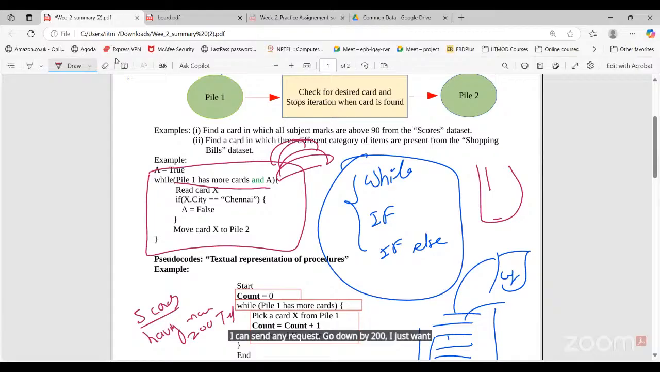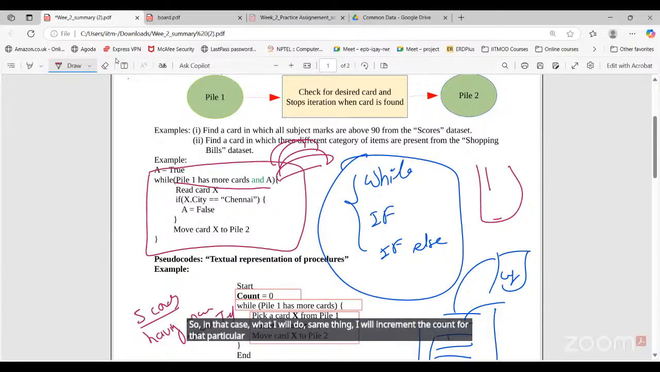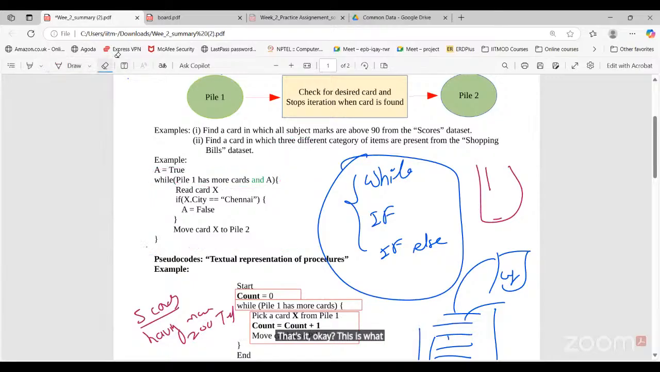For example, less than 30th of April. So 5 students born between January and April. I just want those cards, it doesn't matter. So in that case, what I will do, same thing: I will increment the count for that particular date of birth. Then I will set A is less than 5. That's it. This is what conditional termination is.